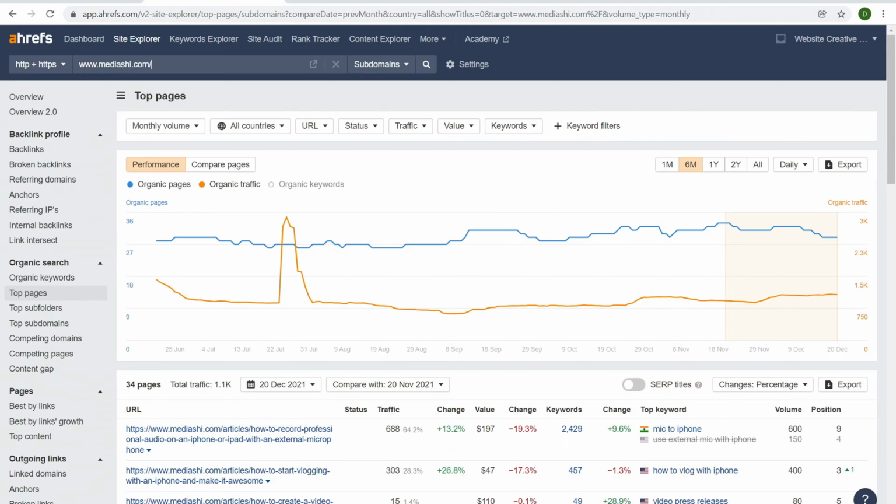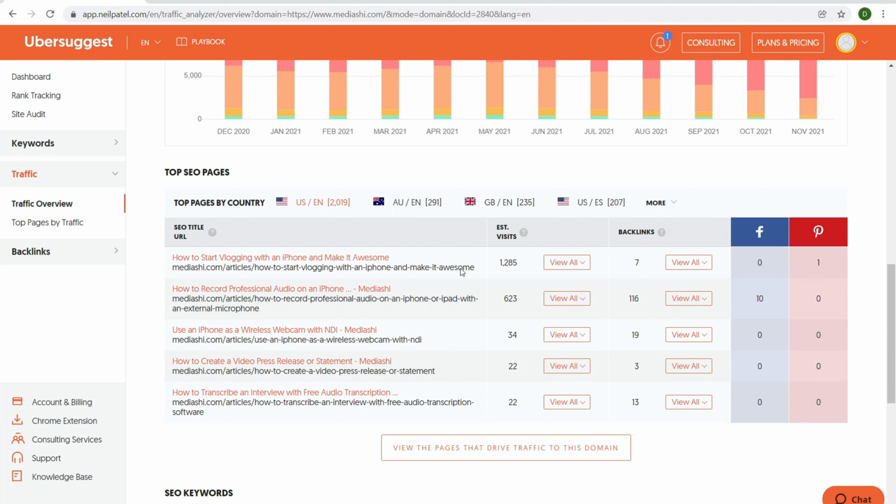All right, so what I really like about Ahrefs is, one, it tells you the top keyword. I really like that. I mean, you can kind of figure it out. I can just read this right there: how to start vlogging with an iPhone and make it awesome. Obviously, they're going after how to start vlogging with an iPhone, how to start vlogging. And the longer keyword phrase is how to vlog with an iPhone. And right there, next one they have is how to record audio. Great. Oh yeah, audio. Totally forgot about that. Okay, so there we go.